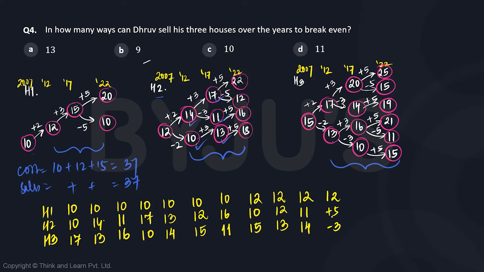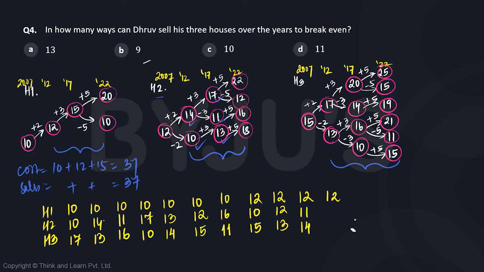So house 2 decreased by 5, while house 3 increased by 3, so that there is an overall no change happening, right? And we can have the vice versa as well for these two, because the changes that happened were exactly 2, 3, and 5, right? So we have to follow that.